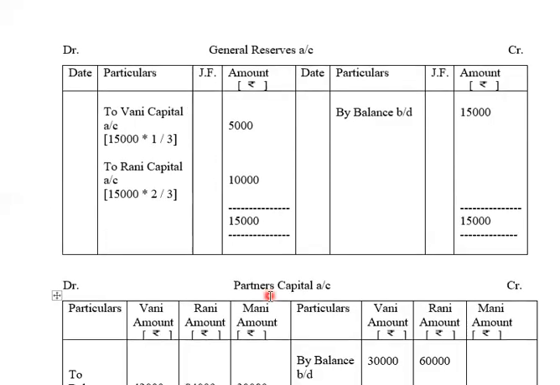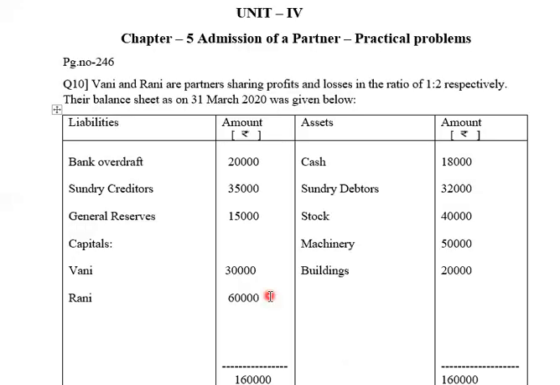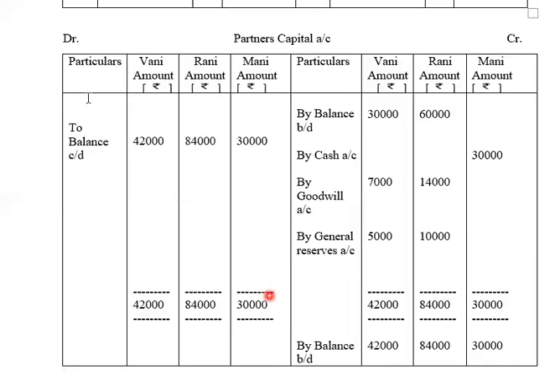Then we do not have profit and loss specified in the question, neither on liability side nor on asset side. So now we'll be continuing with partners capital account, for which the format is particulars, Vani amount rupees, Rani amount rupees, Mani amount rupees, particulars, Vani amount rupees, Rani amount rupees, Mani amount rupees. Towards extreme left, we'll be writing DR debit. Towards extreme right, we'll be writing CR credit, and the name of the account will be taken as partners capital account. How do we start this?